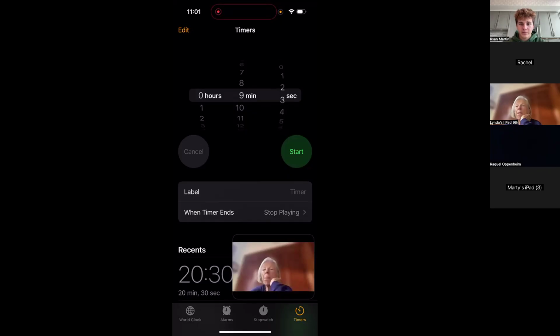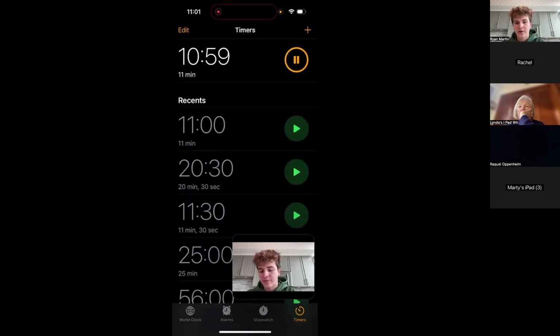So I can set my seconds to 0. It's just like the times. As you can see here, 0 hours, 9 minutes, 0 seconds. But I wanted 11 minutes, so I can scroll to 11 minutes, and then I can press start. So this is a great way to time so my cookies are cooked perfectly. They don't burn, they don't undercook. I have an exact timer of 11 minutes.